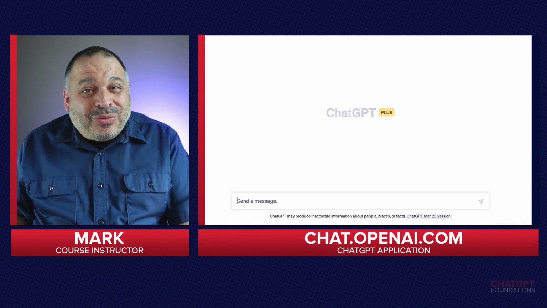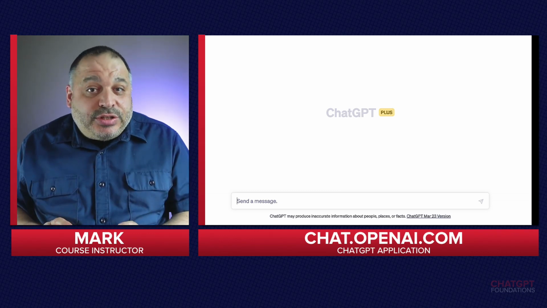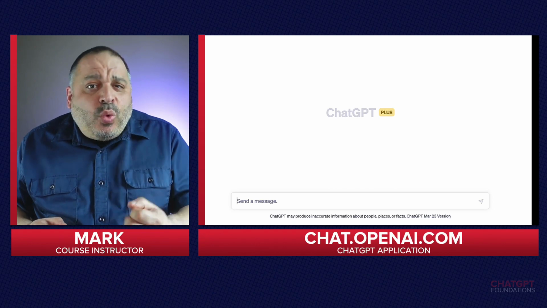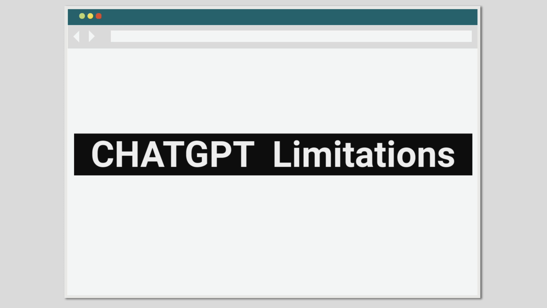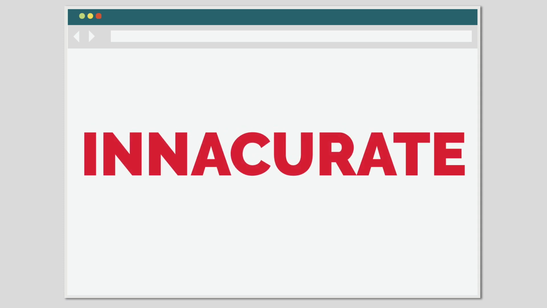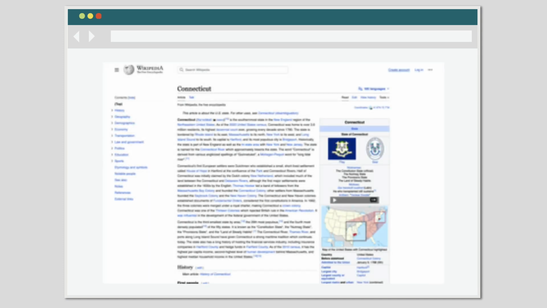Welcome to Section 3. In this section, we'll discuss some of the limitations of ChatGPT and what to keep in mind while you're using it. It's important to understand that ChatGPT, while powerful, has its limitations. The first limitation of ChatGPT is inaccurate or incomplete information. Remember, ChatGPT was trained on text from the internet, which may contain both inaccurate and incorrect information.